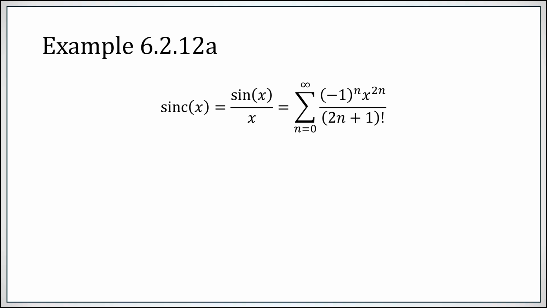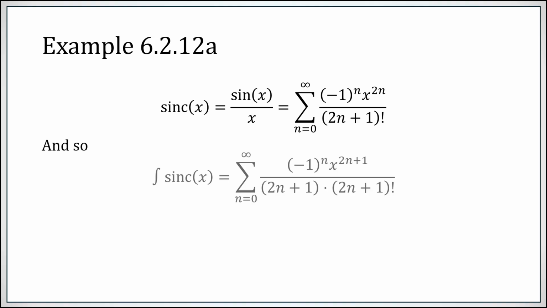This is called the sinc function, sine of x over x. We can now integrate the sinc function by integrating the power series term by term. So while we don't have a closed form, a finite sum of terms that represents this, the power series is not too weird. You have this alternating minus 1 to the n. You recover the original power of x from your sine function. You divide it by x, that lost a power, then you integrate it, raises it again. What has changed, however, is that this denominator is not 2n plus 1 factorial, it's 2n plus 1 times 2n plus 1 factorial. And here is our antiderivative of sinc x.